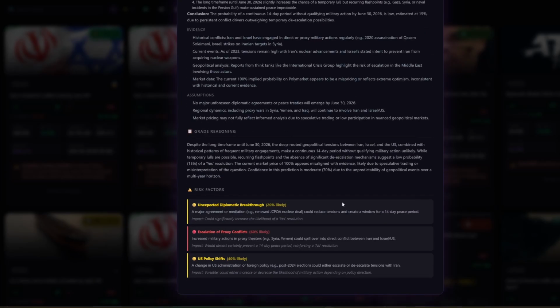Basically, it's finding markets where things aren't priced correctly, or the AI has deemed them to be mispriced. So worth a look at and worth a look at investing in. You're basically getting a mini research report on the trade before you decide whether to make it. You can read it, agree with it, disagree with it. That's up to you. You're still making the final call. The bot just did all the legwork. So there's a lot of good stuff for sport as well in here.